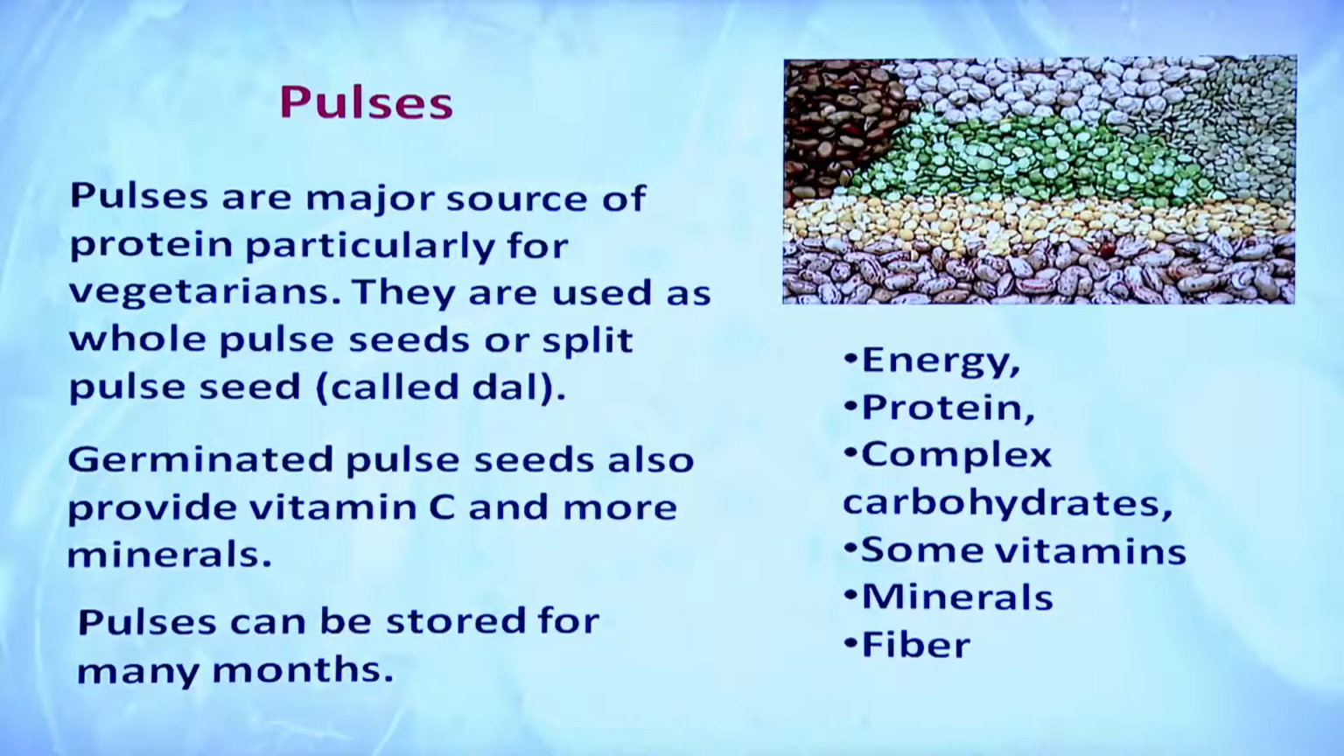They are used as whole pulse seeds, splits, which is called dal also. Germinated pulse seeds are also consumed, and they in addition provide vitamin C and some minerals. Actually, the vitamin C is synthesized during germination, and minerals which are present in the pulses are easily available in the body. Pulses can also be stored for several months like cereals. You can see the variety of pulses in this picture. They provide energy, protein, complex carbohydrates, vitamins, minerals and fiber.